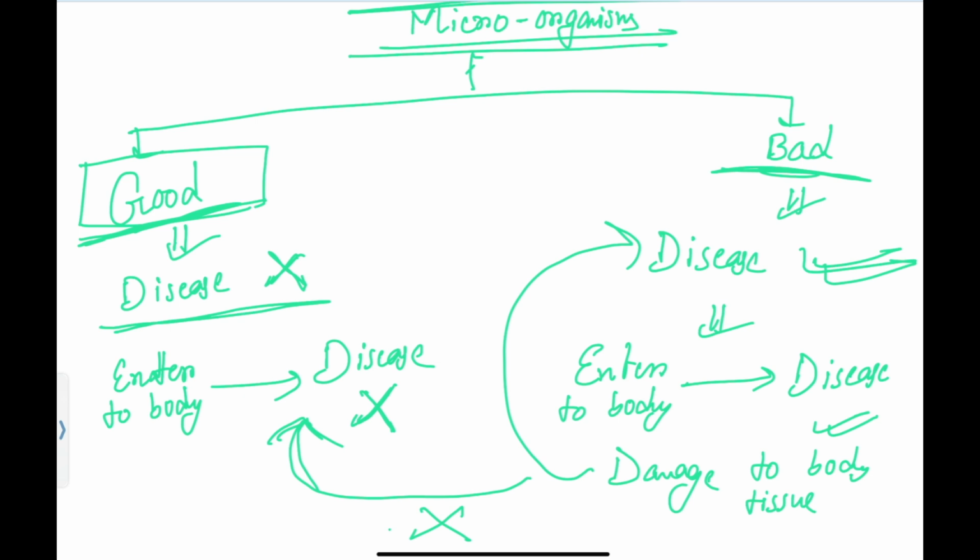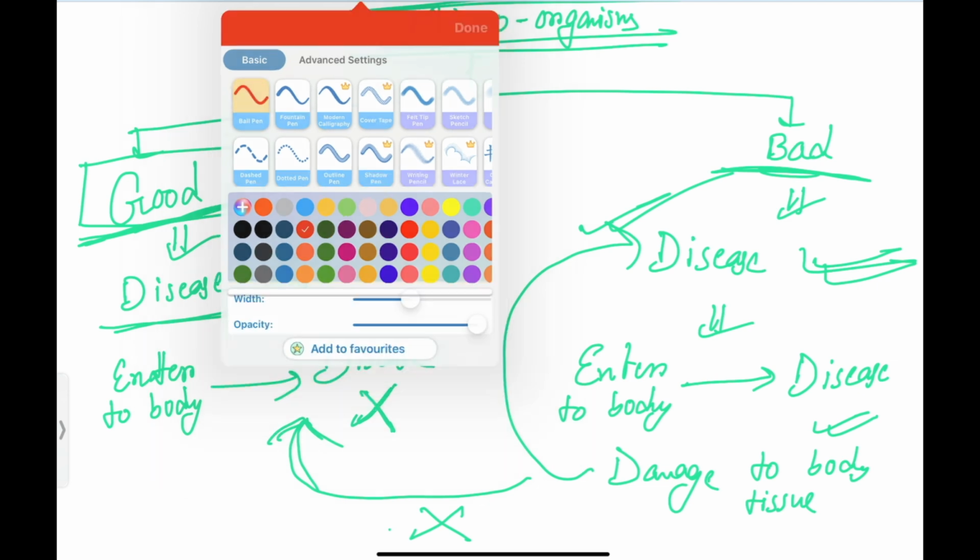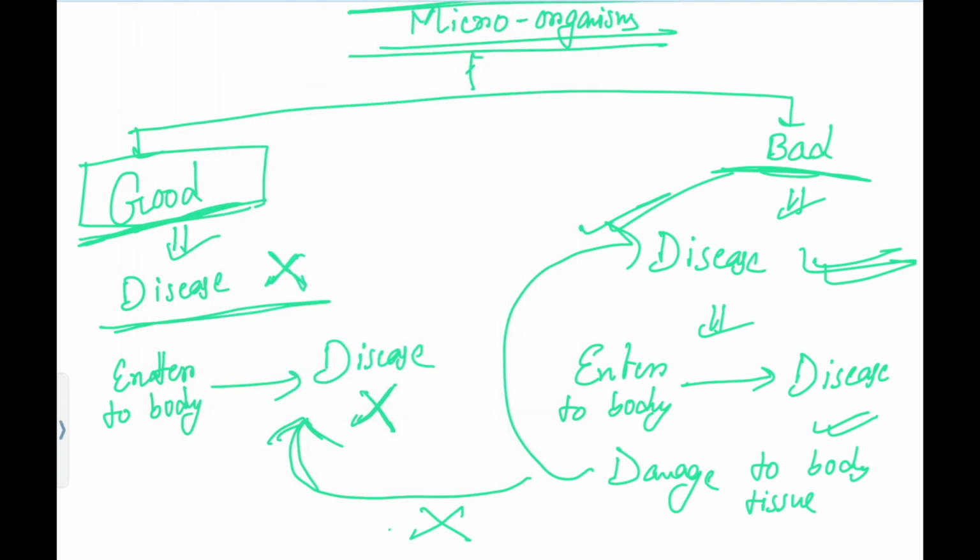Some microorganisms, as soon as they enter our body, start to multiply, damage the surrounding body tissue, and show signs and symptoms. As a result, they cause disease, which is why they are bad in nature. Now, before understanding the further concepts of infections, you need to understand some terminologies regarding these infections.